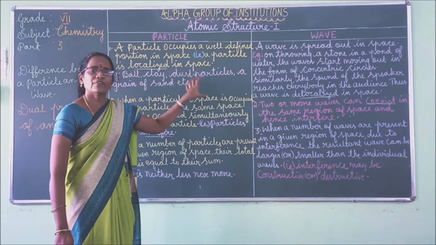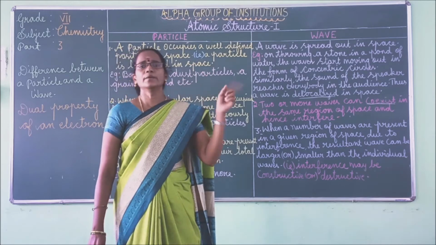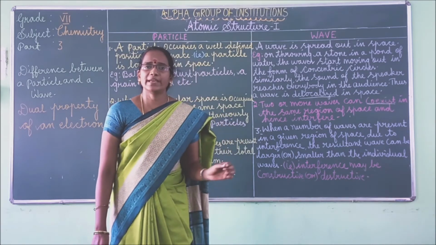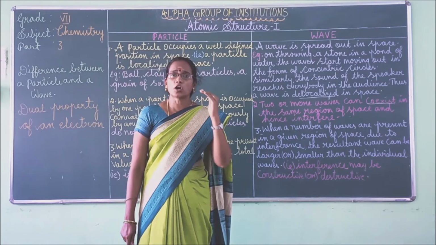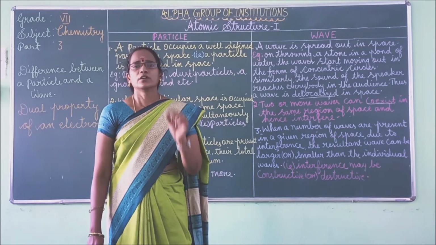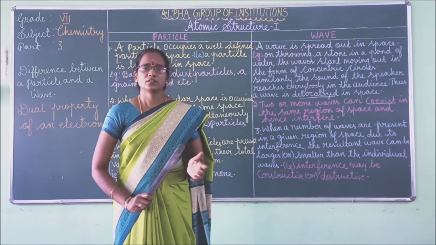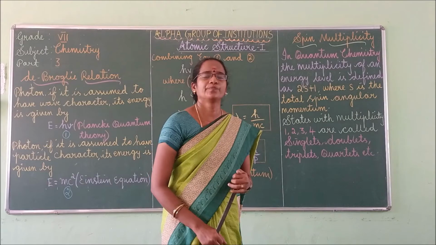It is a 5-mark question. So you should learn the differences between wave and particle, the concept behind the wave and the particles, and you should give a few more examples for each and every point, right? Good. Now we can move to the de Broglie relation.